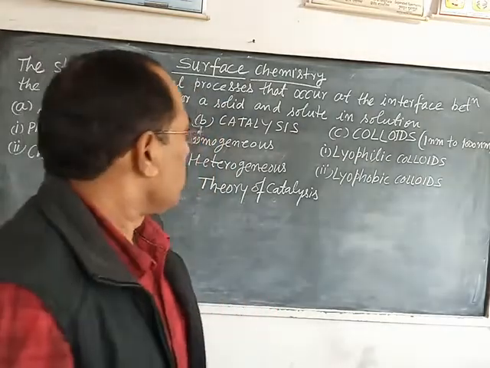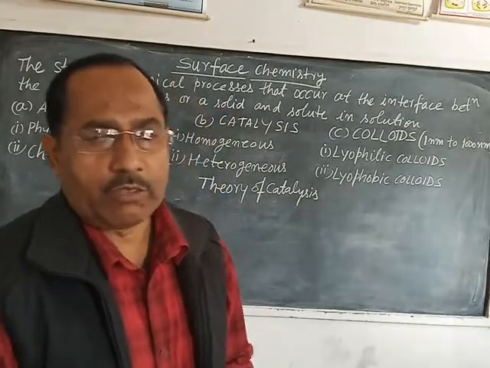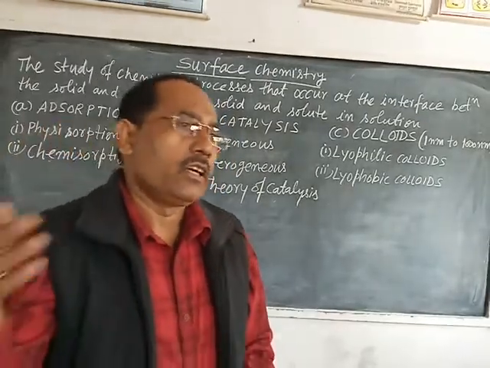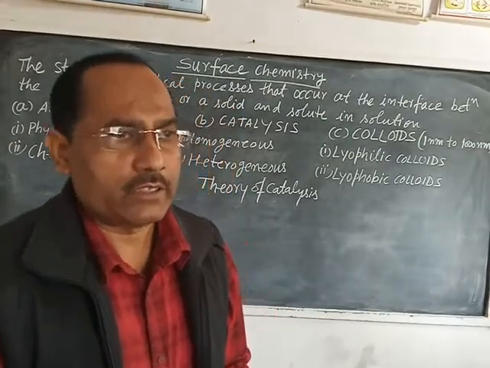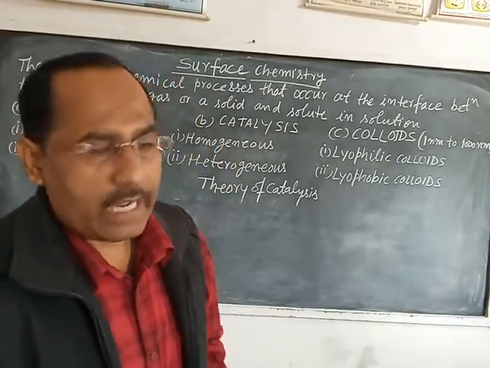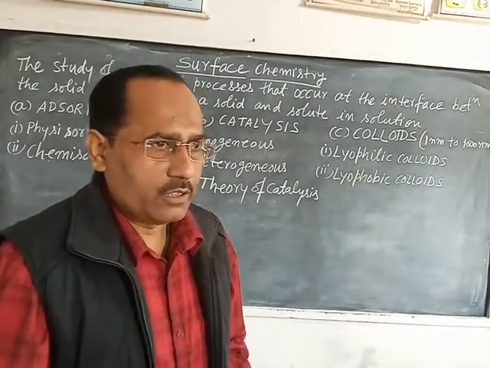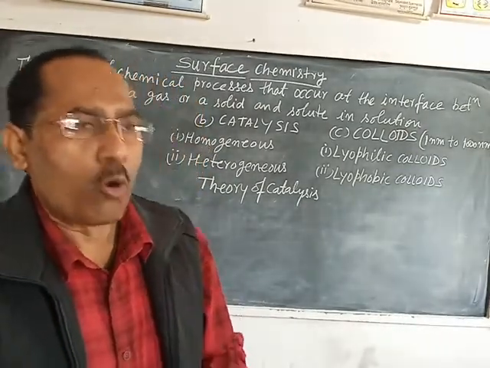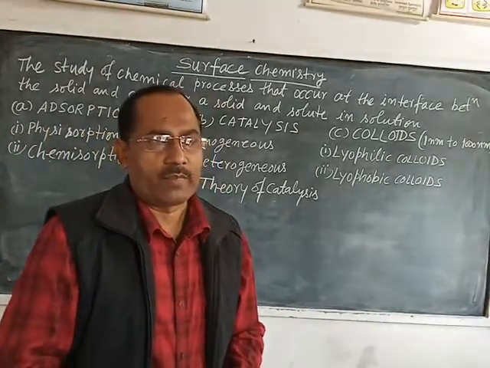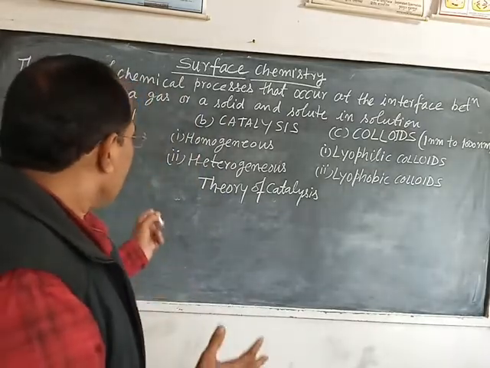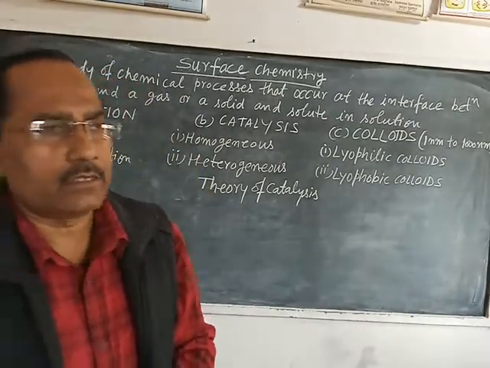So these are the important types of catalysis. Positive catalysis, in which the catalyst increases the rate of reaction. Negative catalysis, in which the catalyst decreases the rate of reaction. Autocatalysis, in which the product of the reaction acts as catalyst. Now about the theory of catalysis. There are two important theories of catalysis.